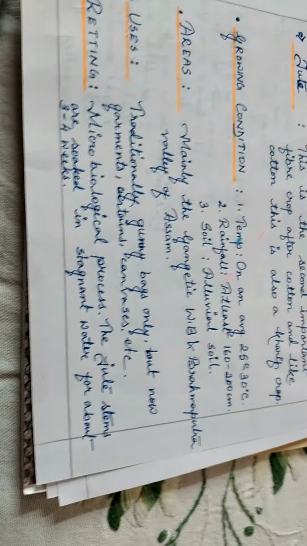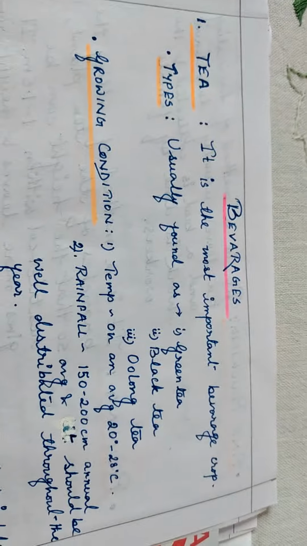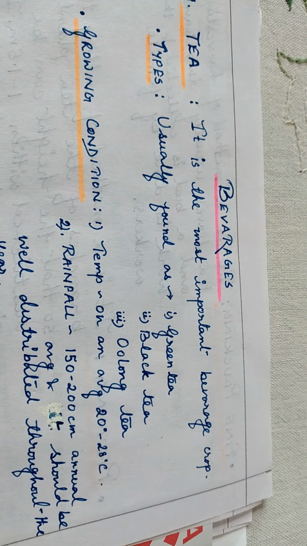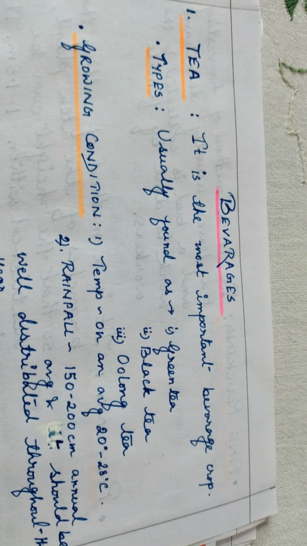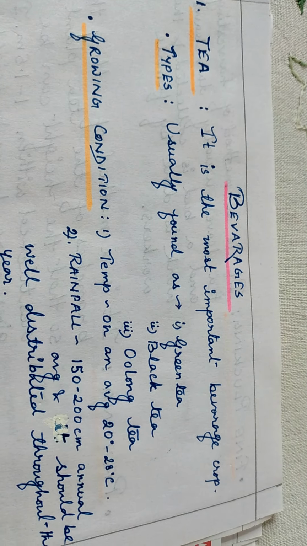Okay, so now after completing the fiber crops, we will learn about the beverages which are grown in India. As we all know, the most important beverage crop of India is tea. Usually, three varieties of tea are grown in India. The first one is the green tea. We all know about that. It is very common nowadays for its health properties. It has multiple benefits.